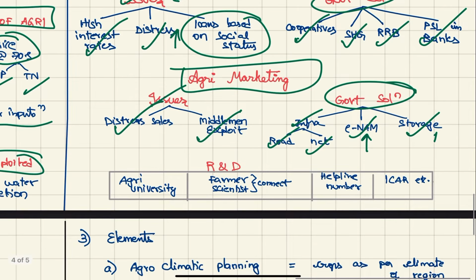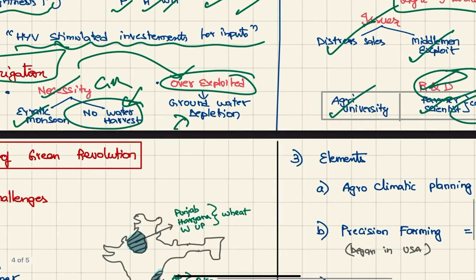Next, R&D: agriculture universities, farmer-scientist connects. There are some schemes with respect to this, helpline numbers and ICAR, etc. These all lead to more research and development.